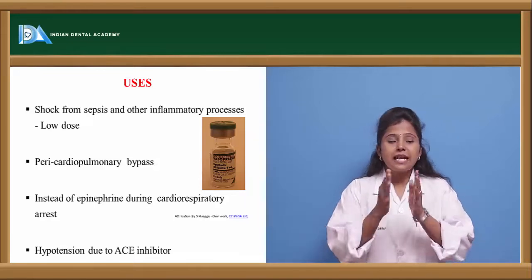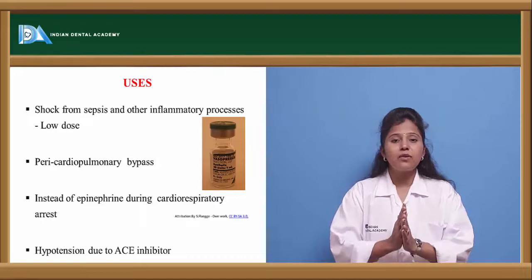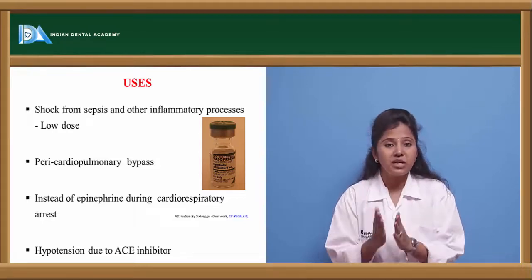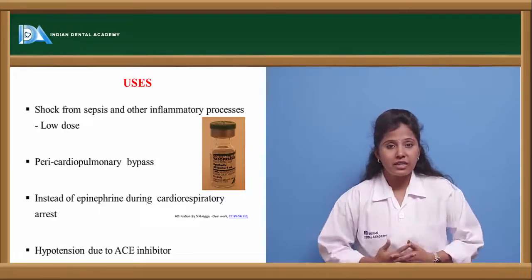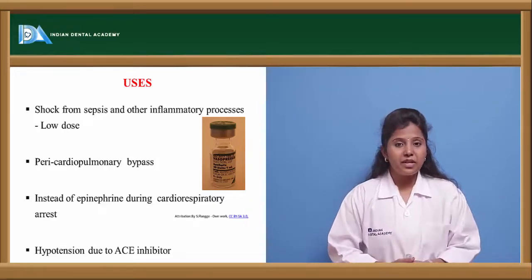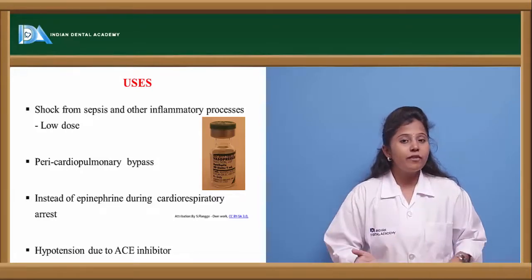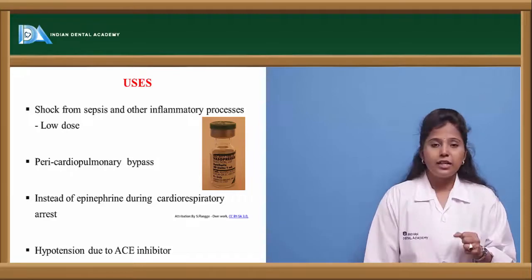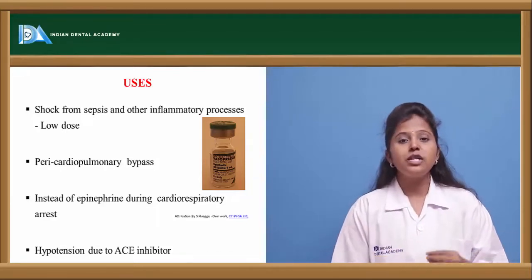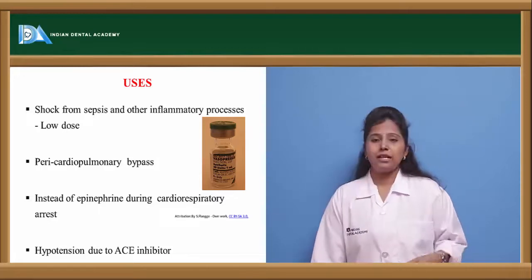If there is improper functioning of the cardiac as well as respiratory system, or no function of the cardiac and respiratory system, vasopressin is used instead of epinephrine, because vasopressin is more effective than epinephrine in cardiorespiratory arrest. It is also used in hypotension which is caused by ACE inhibitors.